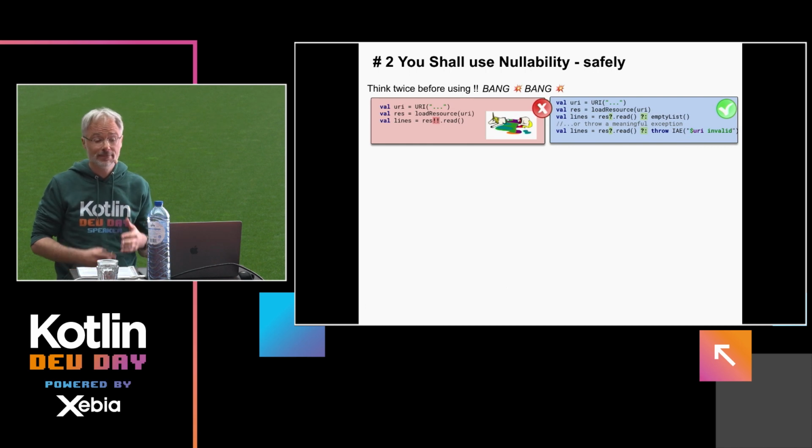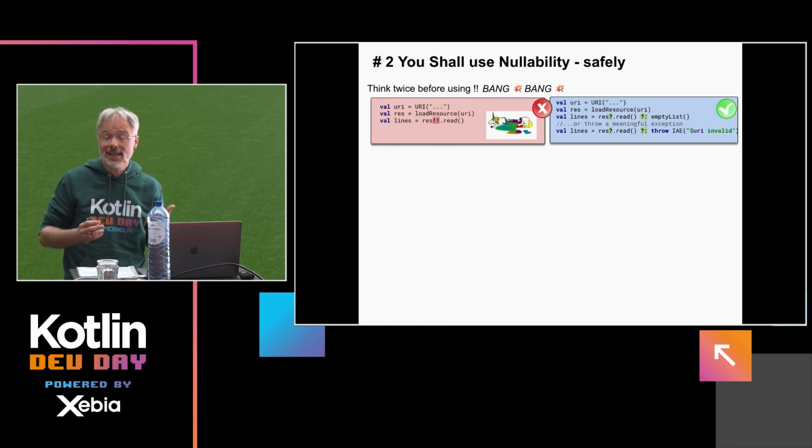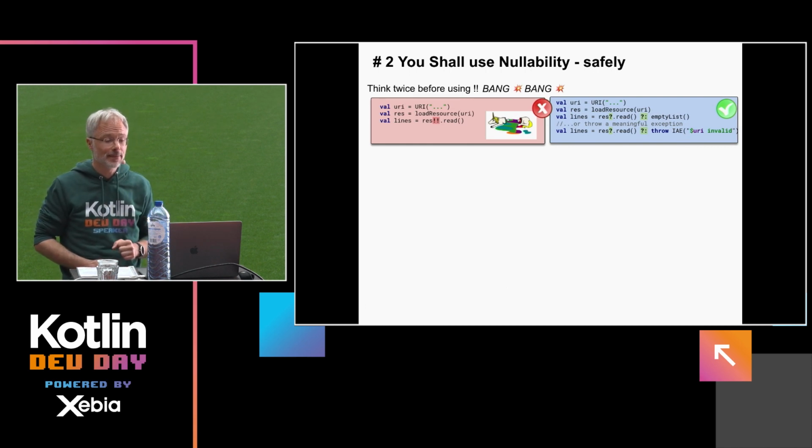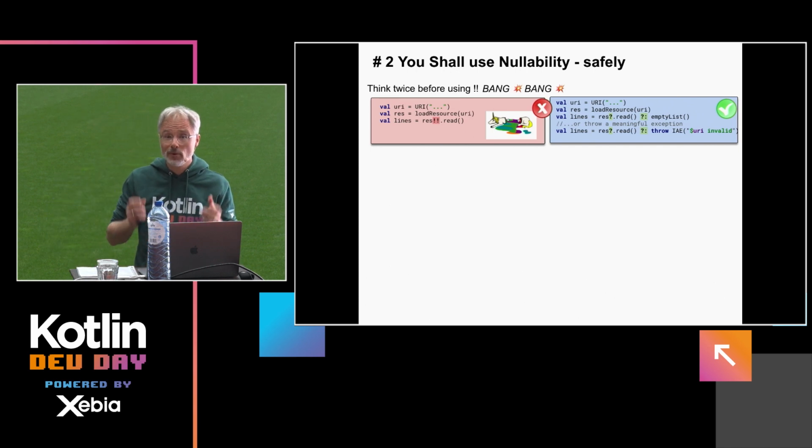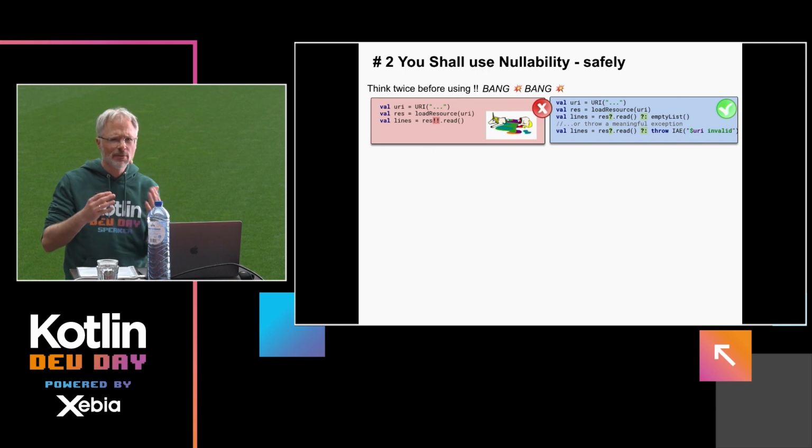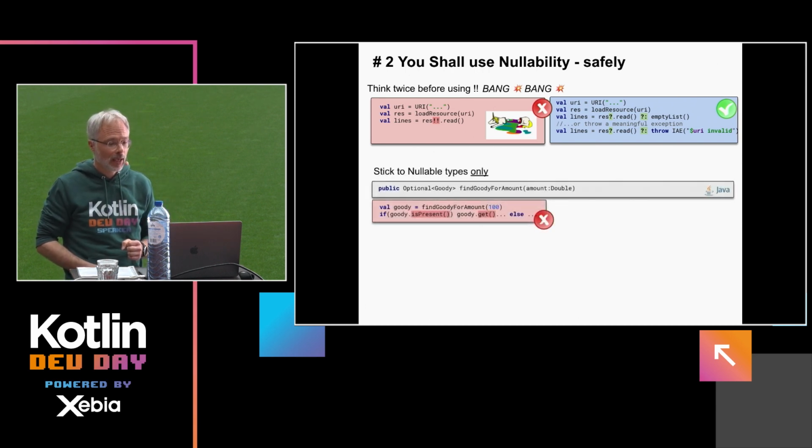So what can you do instead? Provide, for instance, a sensible default, like here the empty list, or throw an exception with a meaningful text, so you know why this variable was null, even though you would not have expected it to be that way.